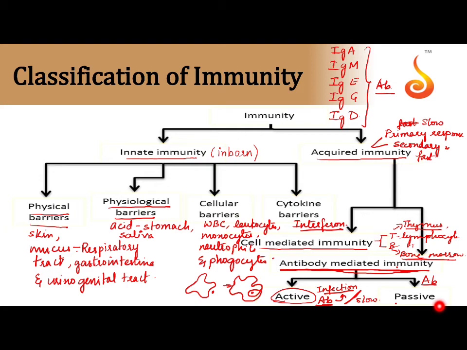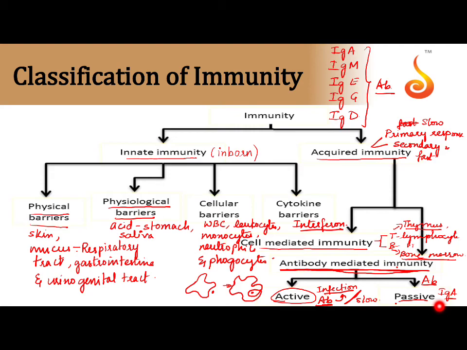While in the case of passive immunity, one example is IgA antibody given through the colostrum, the first milk of the mother, to the baby. The baby is not at any risk of getting any disease, but still the antibody is kept as a stock in the body.